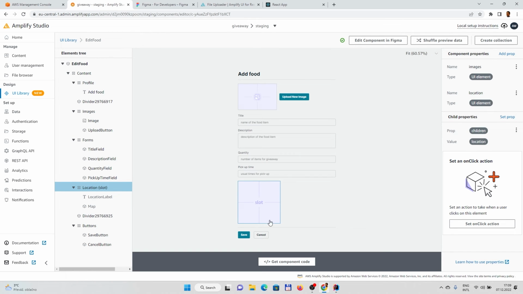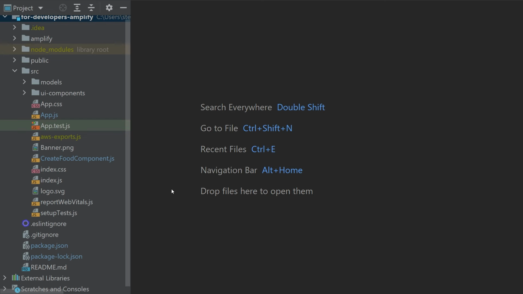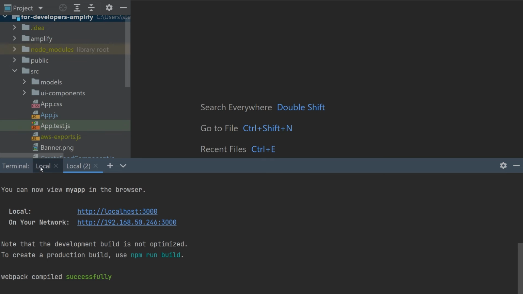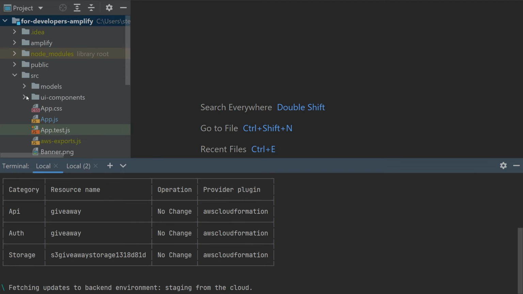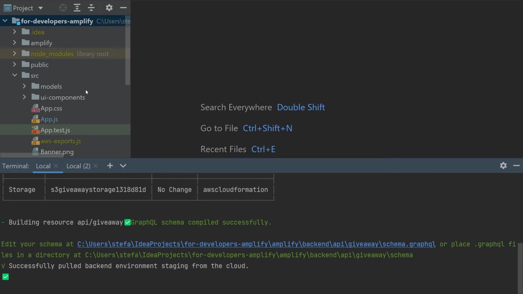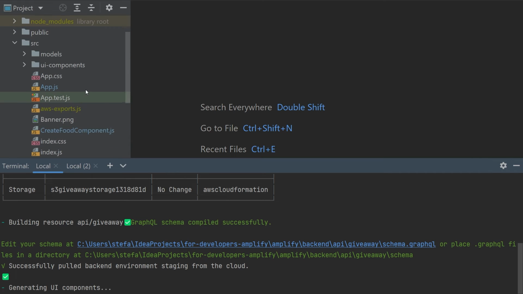And when we do the pull and pull all the changes, then all the code will be synchronized to the local environment, and maybe the UI components would be updated. And I will show you how I did the implementation in the code or override of the standard stuff which was generated.